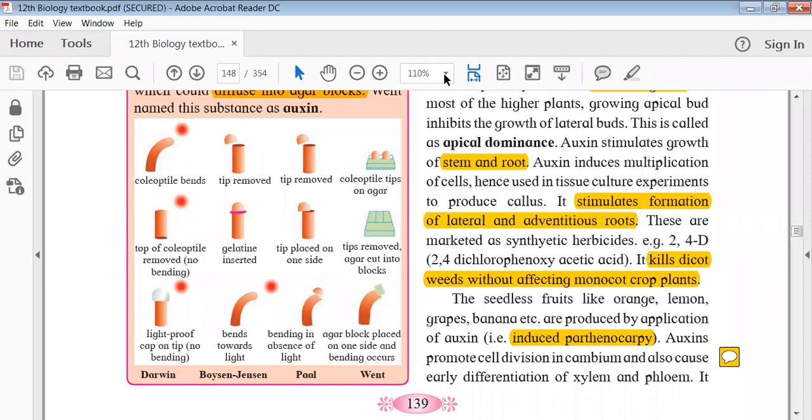You tell me. If you are not able to tell, then I will explain. What is lateral and what is adventitious? Anyone? Yes, it was there in your morphology chapter. So tell me, what is lateral and what is adventitious?